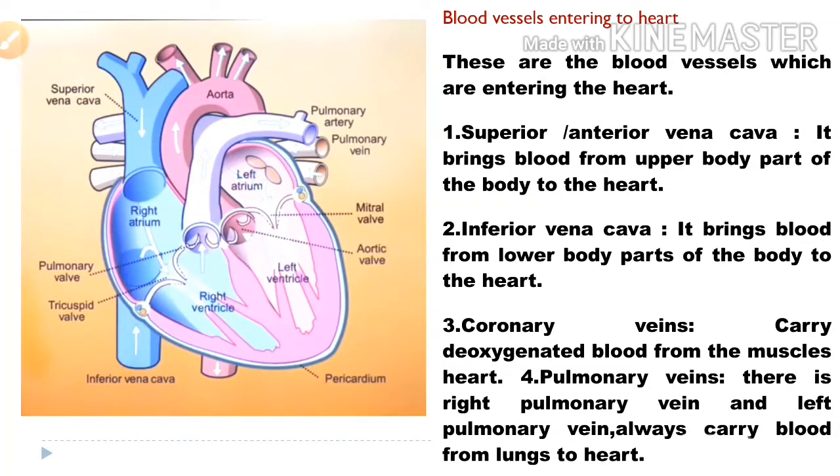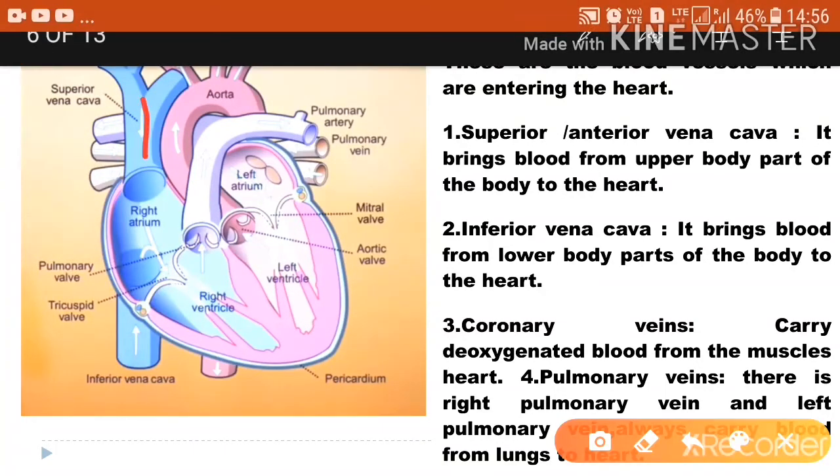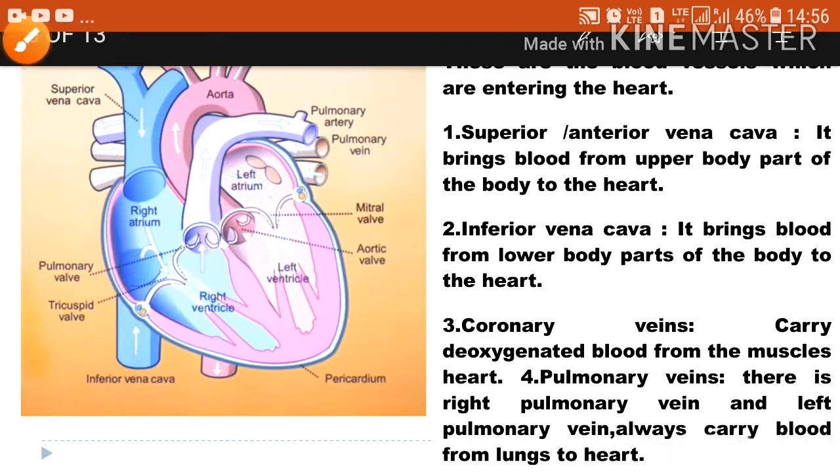As you can see in this picture, this is the superior vena cava, this is the inferior vena cava, and this pipe is the pulmonary vein. The superior vena cava brings blood from the upper parts of the body to the heart, and the inferior vena cava brings blood from the lower parts of the body to the heart. It's just opposite.